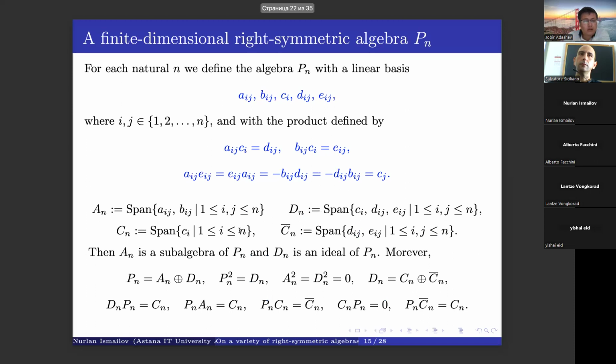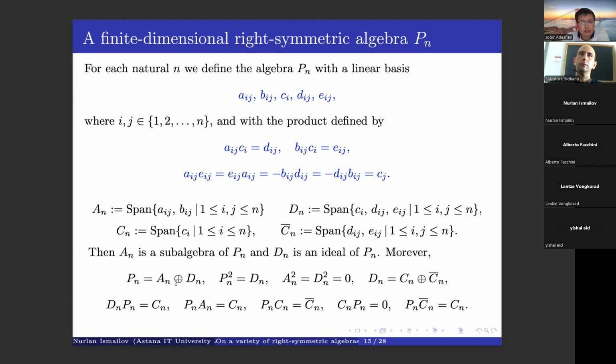And it's not difficult to see that A_n is a subalgebra of our algebra P_n, and D_n is an ideal of P_n. And moreover, we have this kind of very beautiful relations between our subspaces. So here, P_n can be written as a direct sum of our subalgebras.